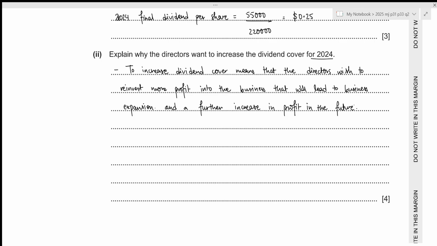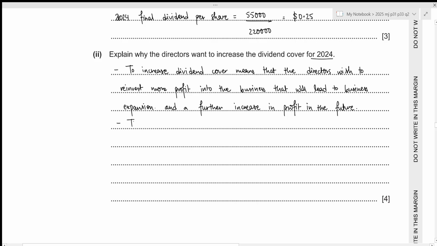Now, since we are investing more profit back into the business, it means that we will have a higher level of reserve because our retained earnings will increase by a higher amount. And the directors might want to make sure that the company will be able to maintain the current level of dividend in the future as well. Because let's say in a certain year, the business does not make a profit. In that year as well, the business needs to have enough reserve to provide the same level of dividend in order to keep the shareholders motivated to invest in our business.